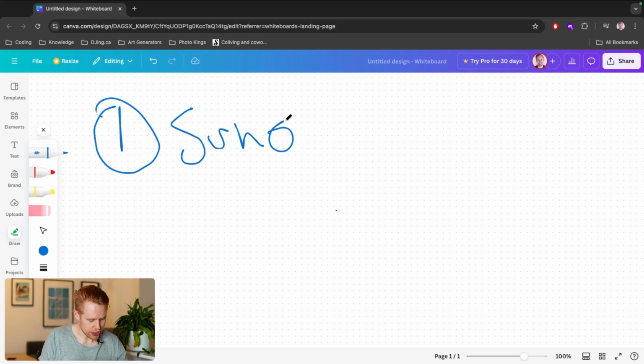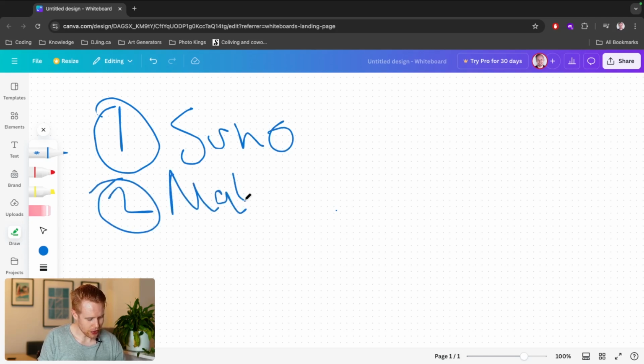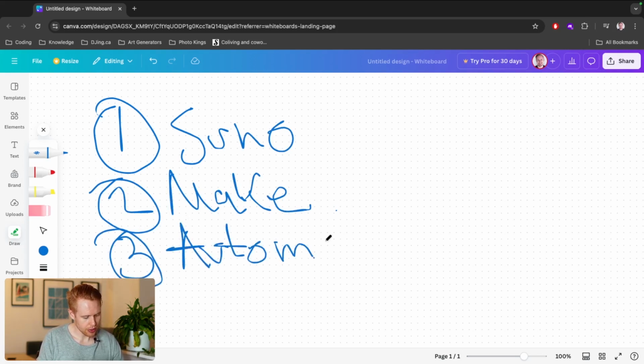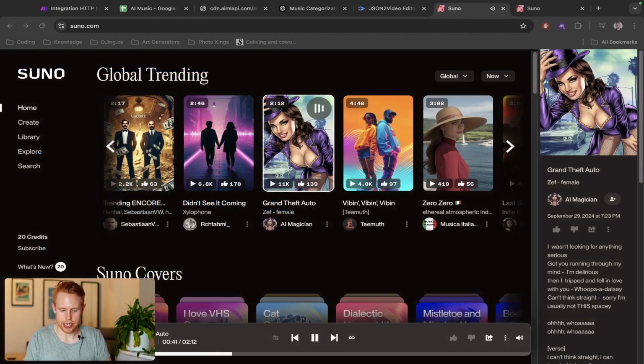So we're gonna learn how to generate these. Then we're gonna use Make to integrate it in. And then we're gonna automate this. Sweet, so that to me is pretty awesome.